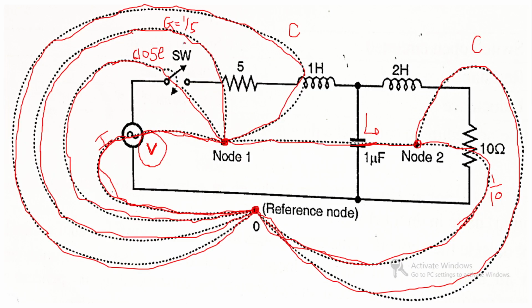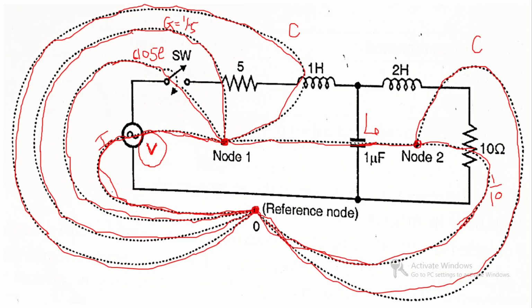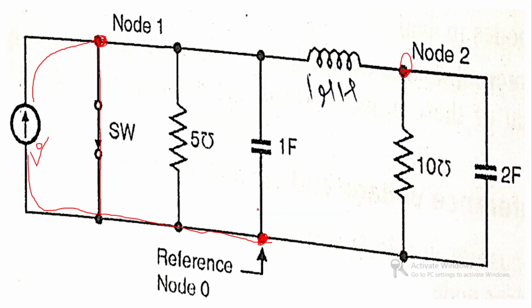Next is the switch, which is open. In the dual network the switch is closed, connected between node 1 and the reference node. After this is the 1/5 mho conductance connected between node 1 and the reference node; the 5 ohm resistance becomes 5 mho.